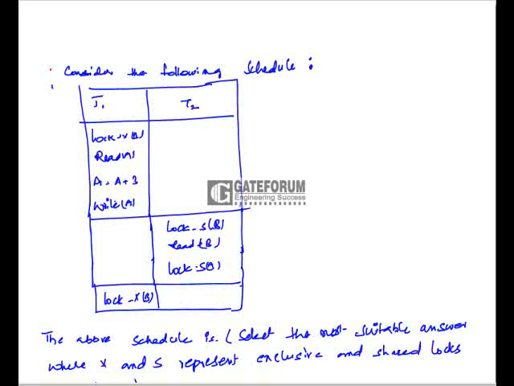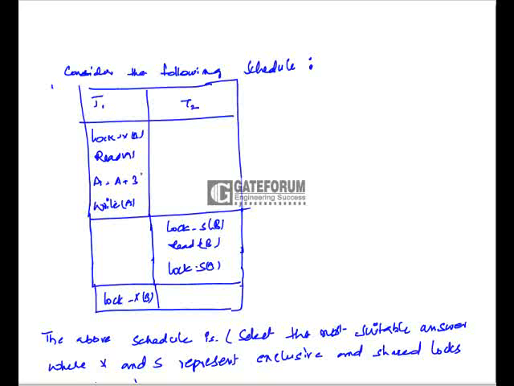If these conditions are followed, then it is allowed under the basic two-phase locking protocol. If a particular schedule is allowed under basic two-phase locking, all the transactions in that schedule should follow the conditions we have just discussed. That means all the locks should be acquired in the growing phase and all the locks should be released in the shrinking phase. Once there is a release of a lock on any data item, there should not be any more lock requests on any other data item.